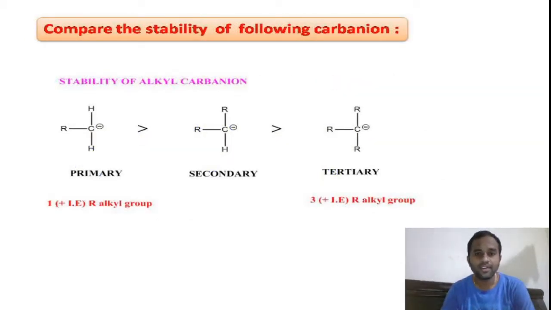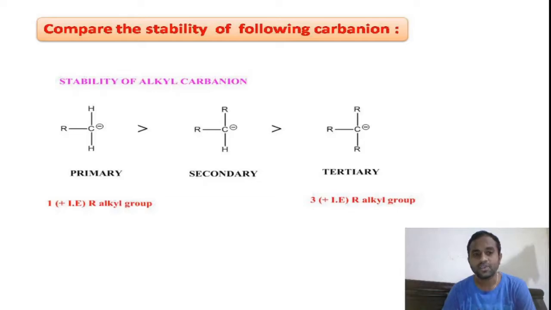Now in this slide we are going to discuss the stability of the alkyl carbon anions, right? First one is the primary alkyl carbon anion, in which this carbon is attached to one alkyl group. Second one is the secondary alkyl carbon anion. In this the carbon anion is attached to 2 alkyl groups. Third one is the tertiary alkyl carbon anion. In this the carbon anion is attached to 3 alkyl groups. And if you try to compare the stabilities of these primary, secondary, tertiary alkyl carbon anions,